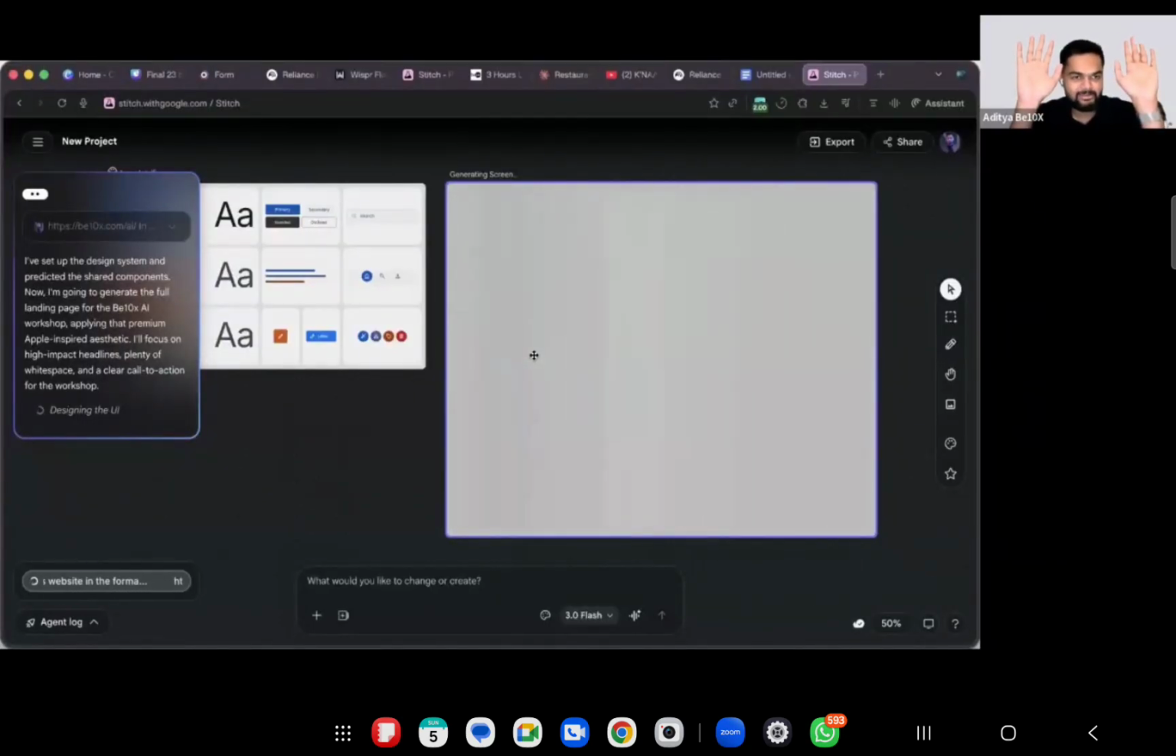My hands are right in front of you. You can see what it is doing. So it has set up the design. It has found the color palette and what kind of color palette that we need, right? And now it is creating an Apple inspired website. Okay. Now let's wait for some time.